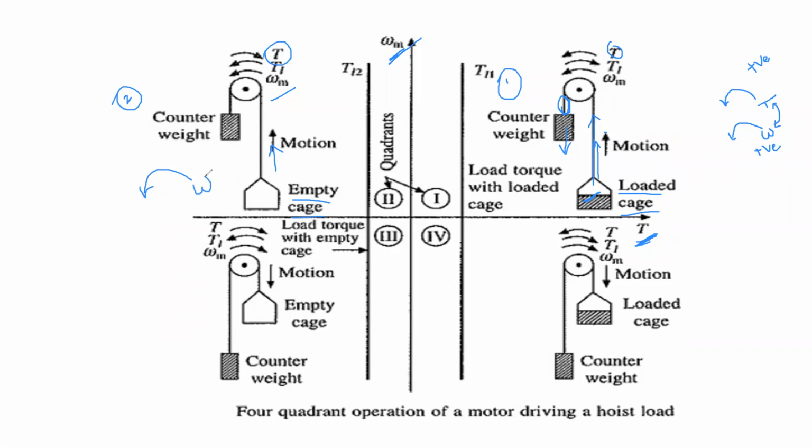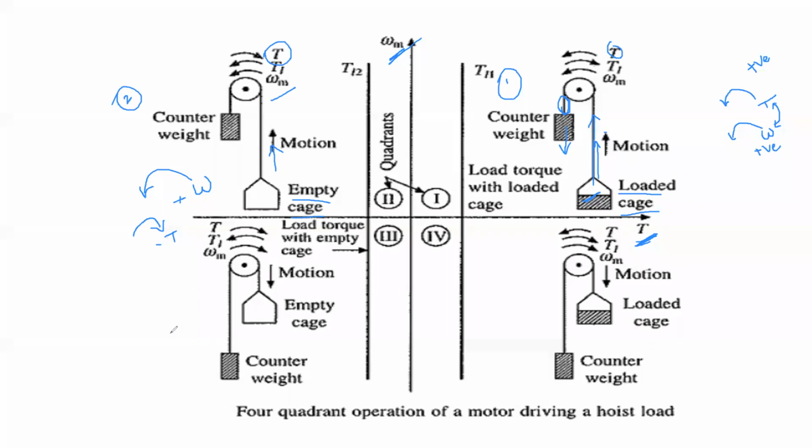So speed is positive, and the torque you are applying to the cage is in clockwise direction. So the torque becomes positive or negative? Torque is negative. So speed is positive and torque is negative here. I am just indicating with respect to polarities.